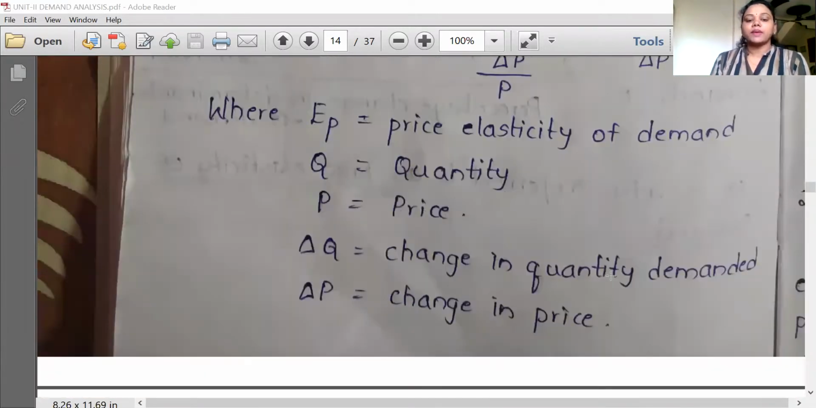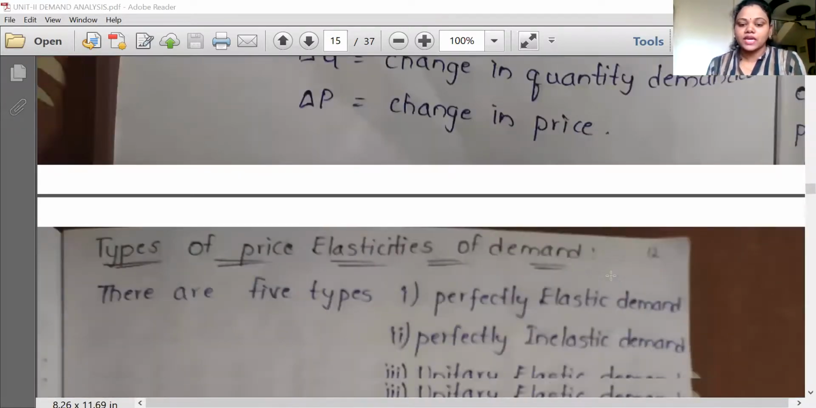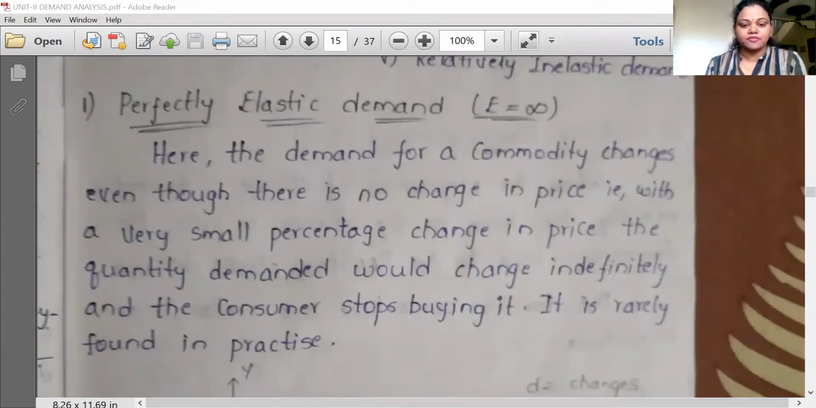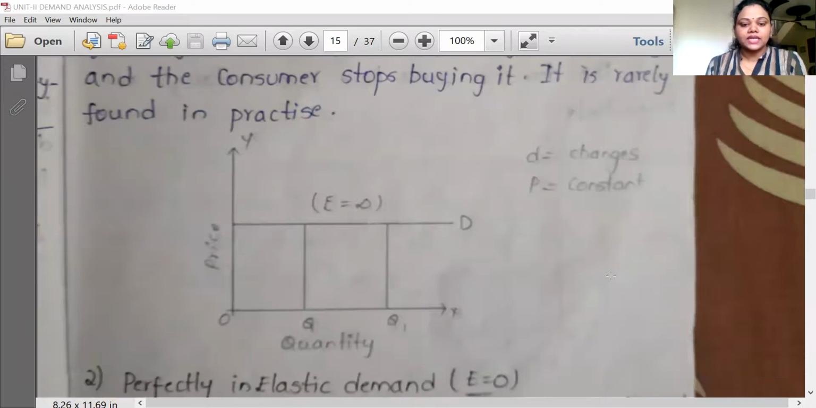The price elasticities of demand are again of 5 types. What are those? Perfectly elastic demand, perfectly inelastic demand, unitary elastic demand, relatively elastic demand, and relatively inelastic demand. All these 5 can be discussed in detail. The first one is perfectly elastic demand. See the graph here.